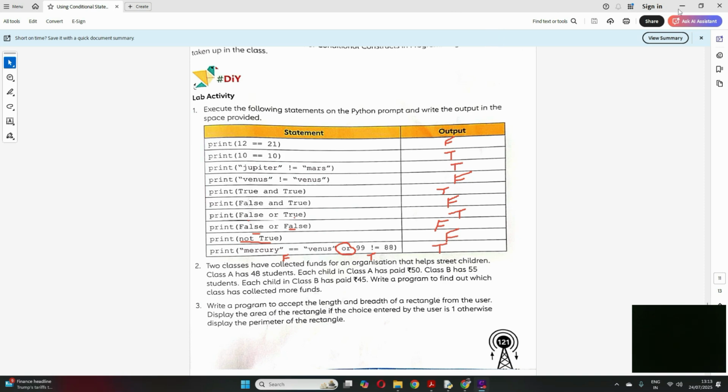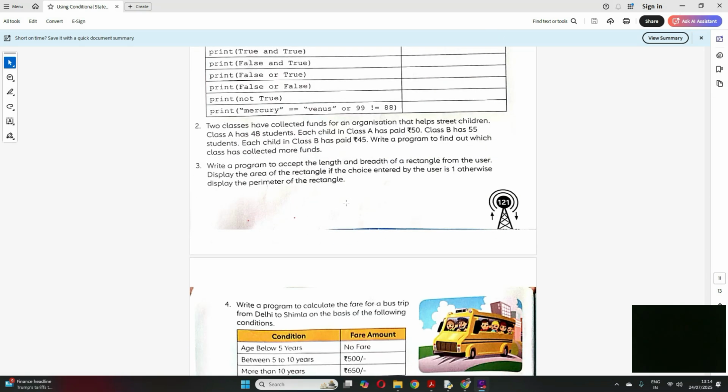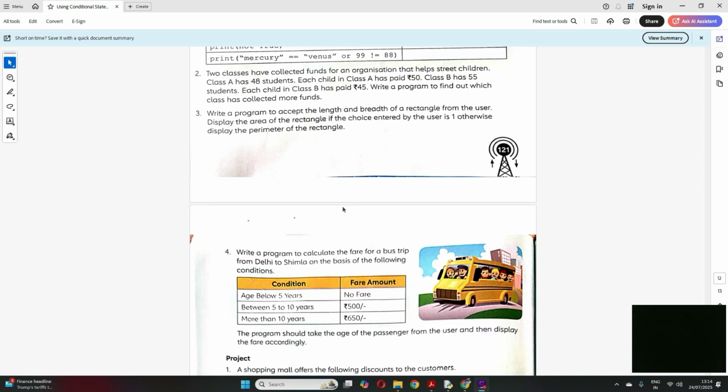Now let's move on to see some programs, okay? Let's see if we can write one of them. The first program is: two classes have collected funds for an organization that helps street children. Class A has 48 students. Each child in class A has paid 50. Class B has 55 students and each child in class B has paid 45. Write a program to find out which class has collected more funds.